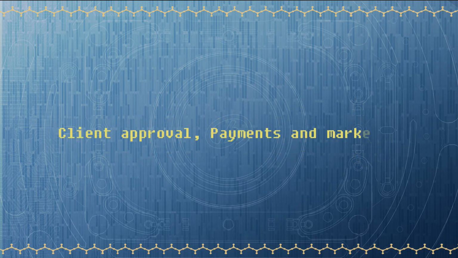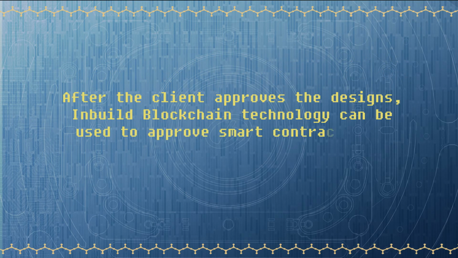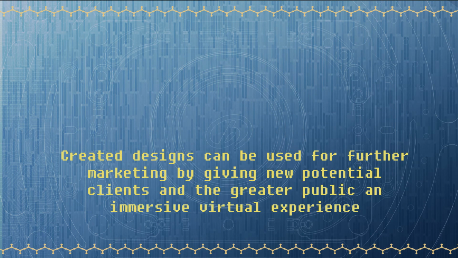After designs have been completed, the next component of the platform covers the client approvals, payment and marketing. Clients can experience a full-scale and interactive presentation of the building designs in virtual reality. After the client approves the designs, inbuilt blockchain technology can be used to approve smart contracts and receive payments. The created designs can be used for further marketing by giving new potential clients and a greater public an immersive